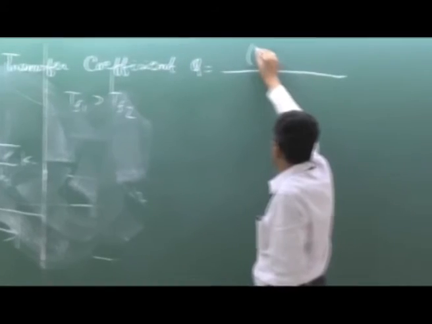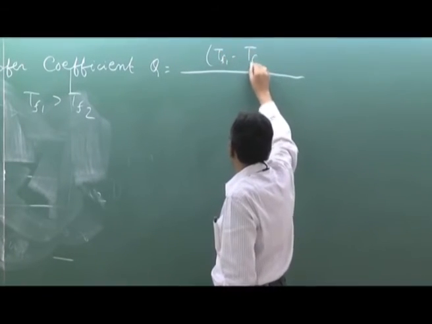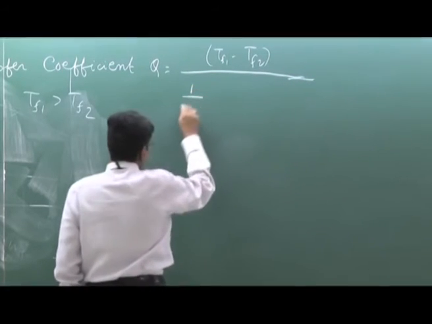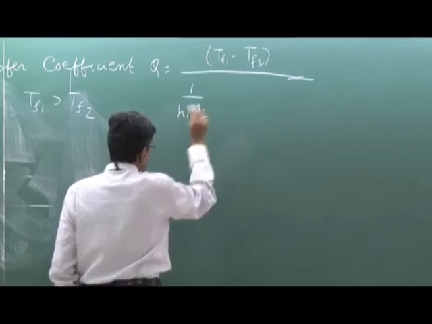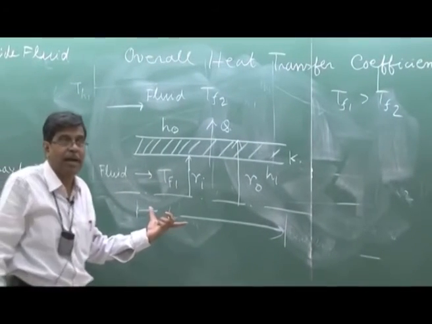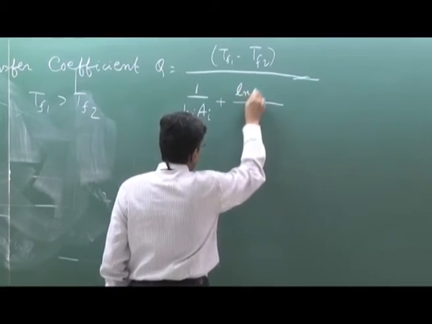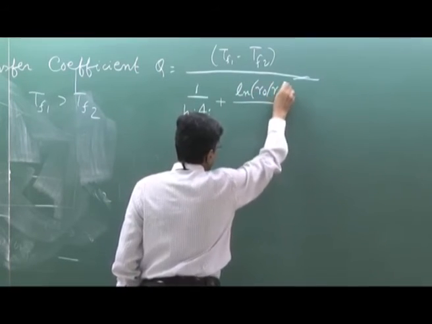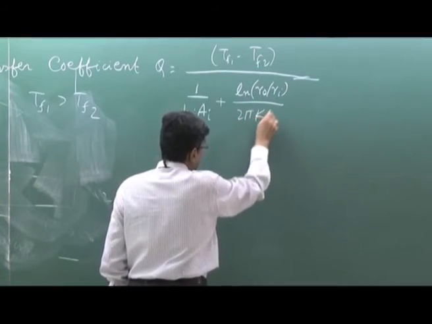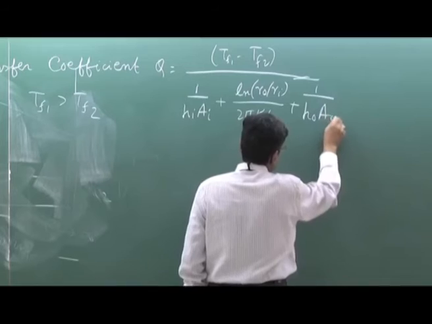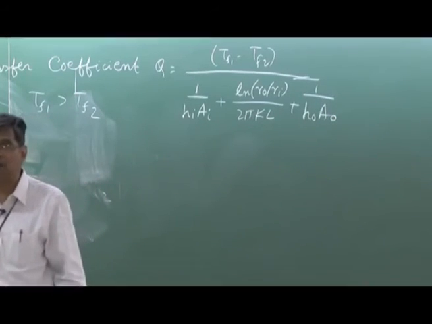If the length of the pipe is L, then if you remember correctly, Q is equal to TF1 minus TF2, that is the overall temperature difference, the potential difference, divided by 1 upon Hi Ai, where Ai is the inner surface area, that means 2 pi Ri L, plus ln(Ro/Ri) divided by 2 pi K L, plus 1 by Ho Ao, where Ao is 2 pi Ro L, our outer surface area.